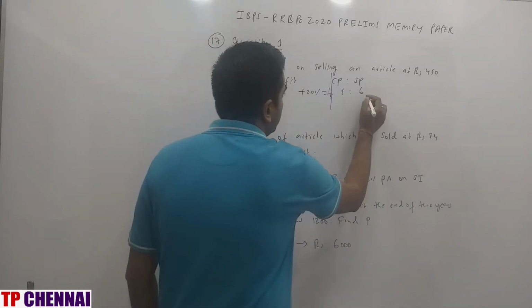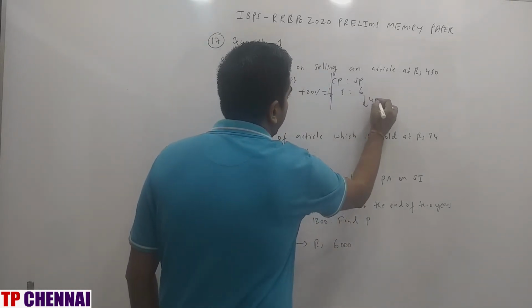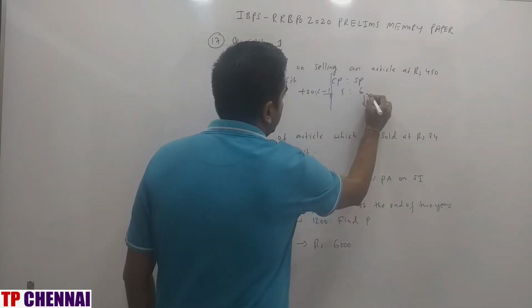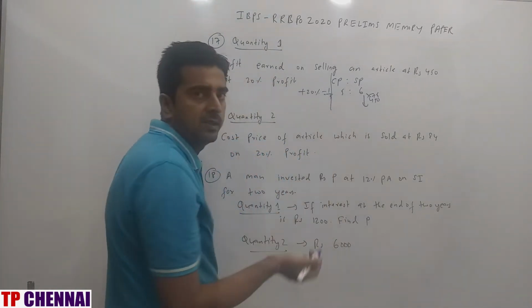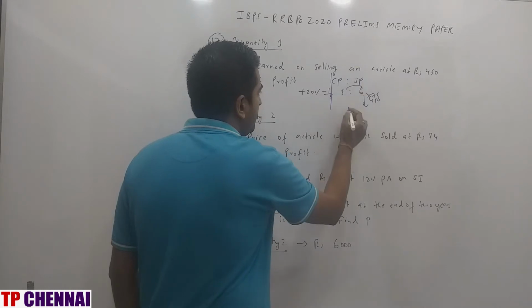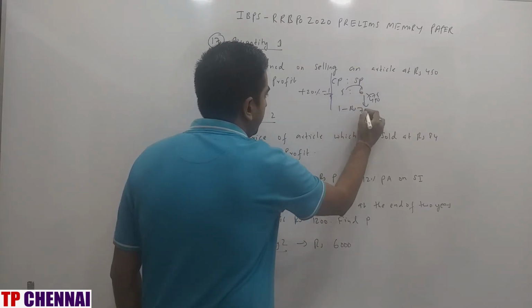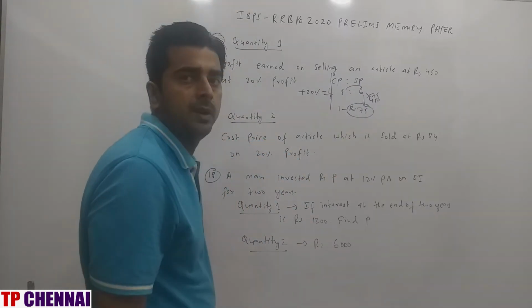SP they have given you 450. This is how many times? 75 times. So they are asking the difference, because profit is SP minus CP. One part is 75 only. So quantity 1 is nothing but 75.